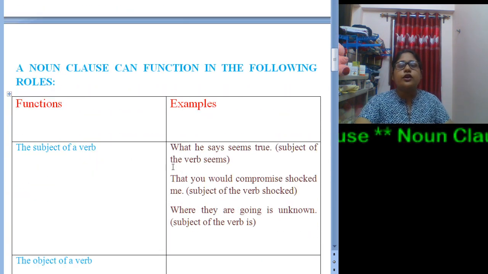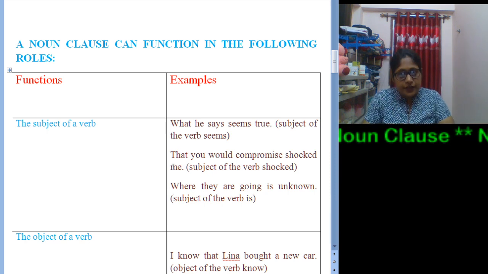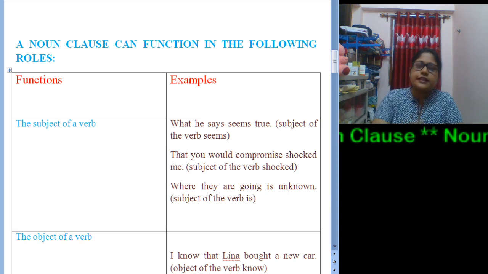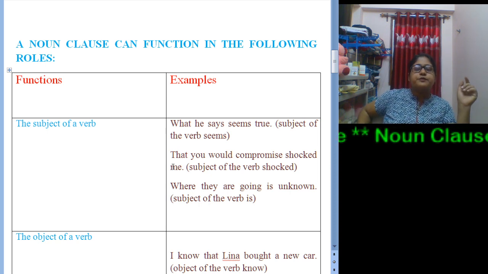Now, noun clauses can function in various roles. So here is a chart. Please follow the chart. The first function is the subject of a verb.